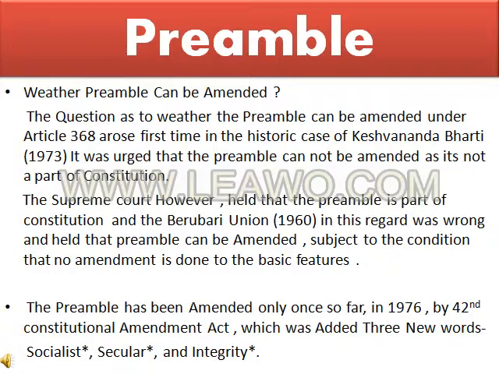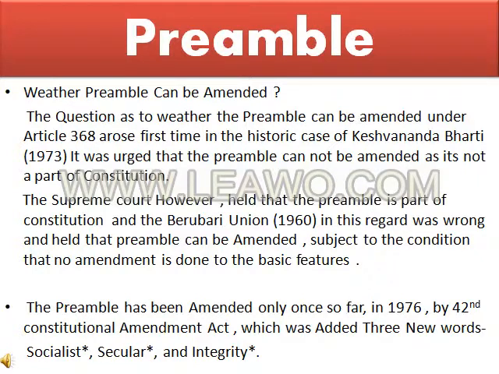So what happened? The court said the preamble is a part of the constitution, and the Berubari Union decision in this regard was wrong, and held that the preamble can be amended. But the Supreme Court added one more thing: the preamble can be amended subject to the condition that no amendment is done to the basic structure or basic features. Means we are not allowed to do anything with the basic structure of the preamble. We can amend, we can add words, but we cannot do anything with the basic structure, or with the basic words, right?